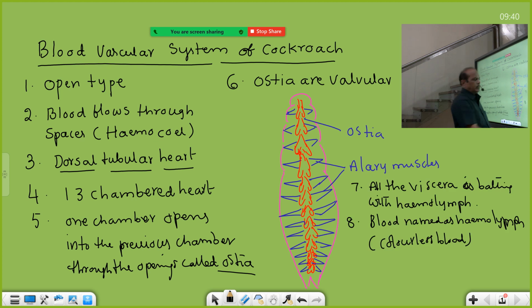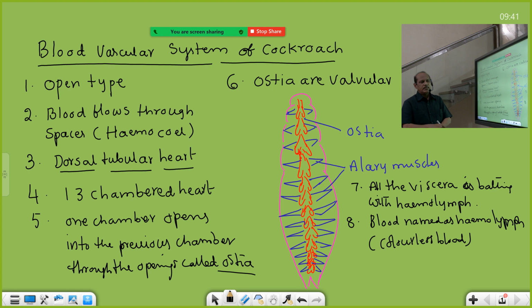When there are no RBC, automatically hemoglobin is also absent. So these two are absent, hence there is no scope for the red color of the blood. That's why the blood of the cockroach is always colorless. Hence that colorless blood is called hemolymph. Hemolymph is the name of the blood of all insects, not only cockroach. In all insects, in all arthropods, this term is used.